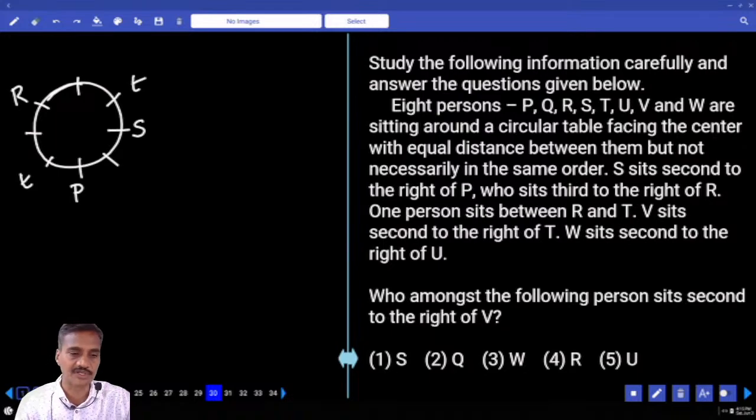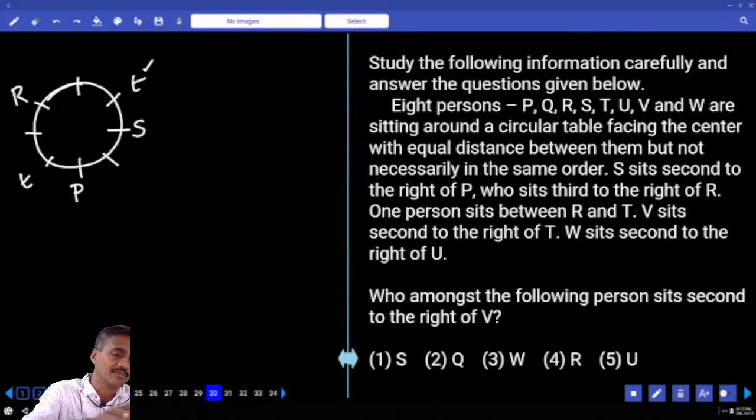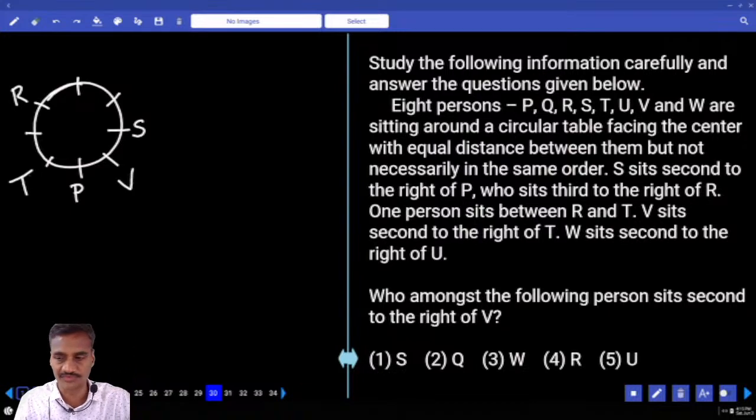And V sits second to the right of T. If T is here, V sits second to the right of T, is it possible? No, because R is already at that place. Hence T cannot be here, hence T must be here. And if T is here, then V sits second to the right of T.